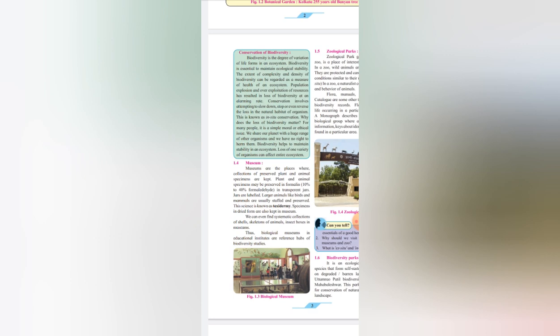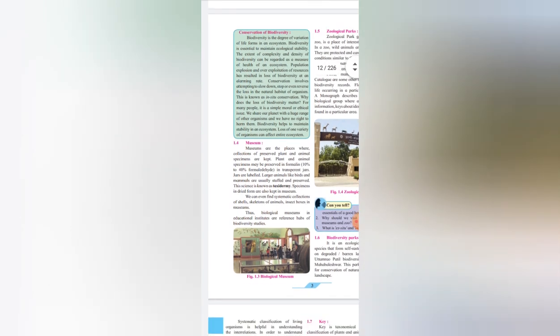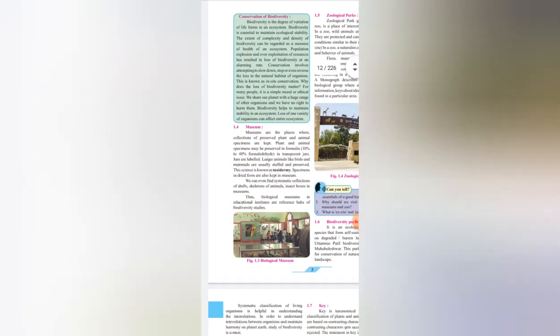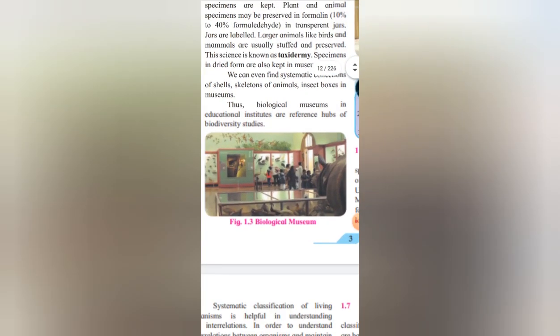The dead organisms are placed in formalin just to make them appear perfect. All right, large animals like birds, mammals are stuffed and preserved. Okay, this kind of science is known as taxidermy. All right, so this is biological museums where this kind of specimens are preserved in formalin. All right, picture is very clear to you.